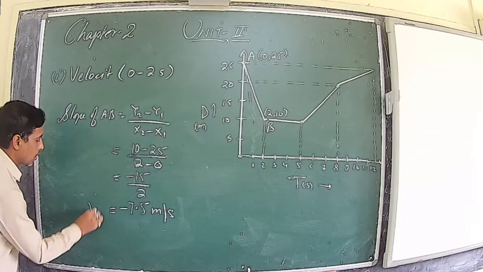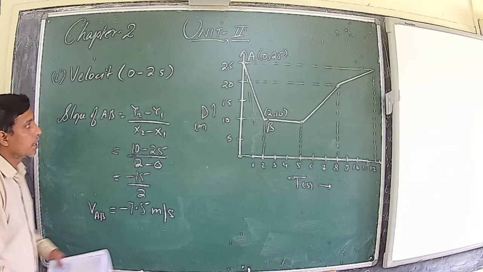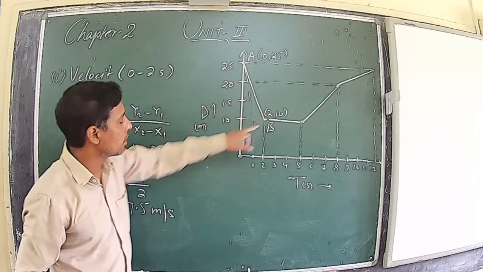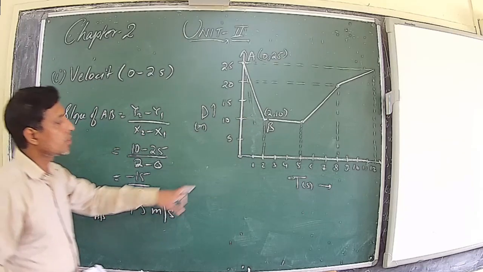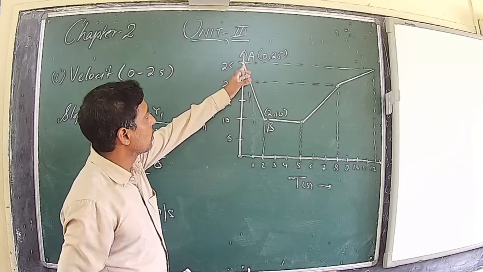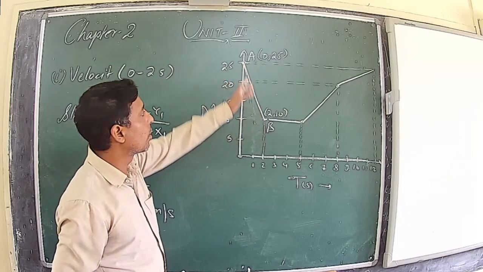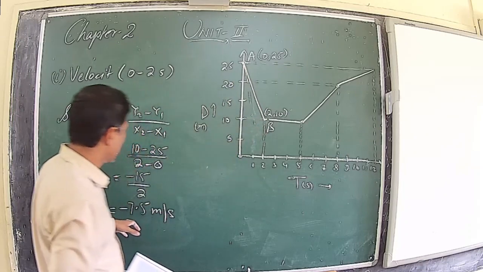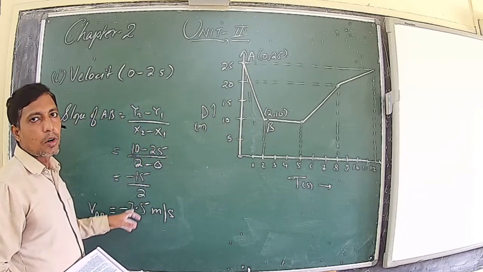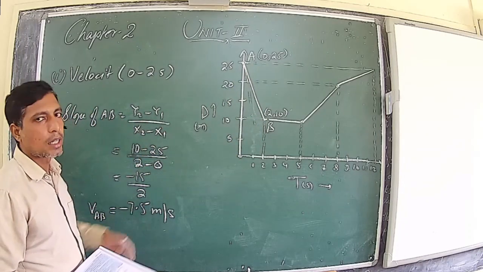So this is the velocity between A to B. The velocity between A to B is coming minus 7.5 meter per second. Why? Because it is opposite. The body is coming near to you, so the velocity is coming opposite. And if the slope is negative, the velocity is also negative.